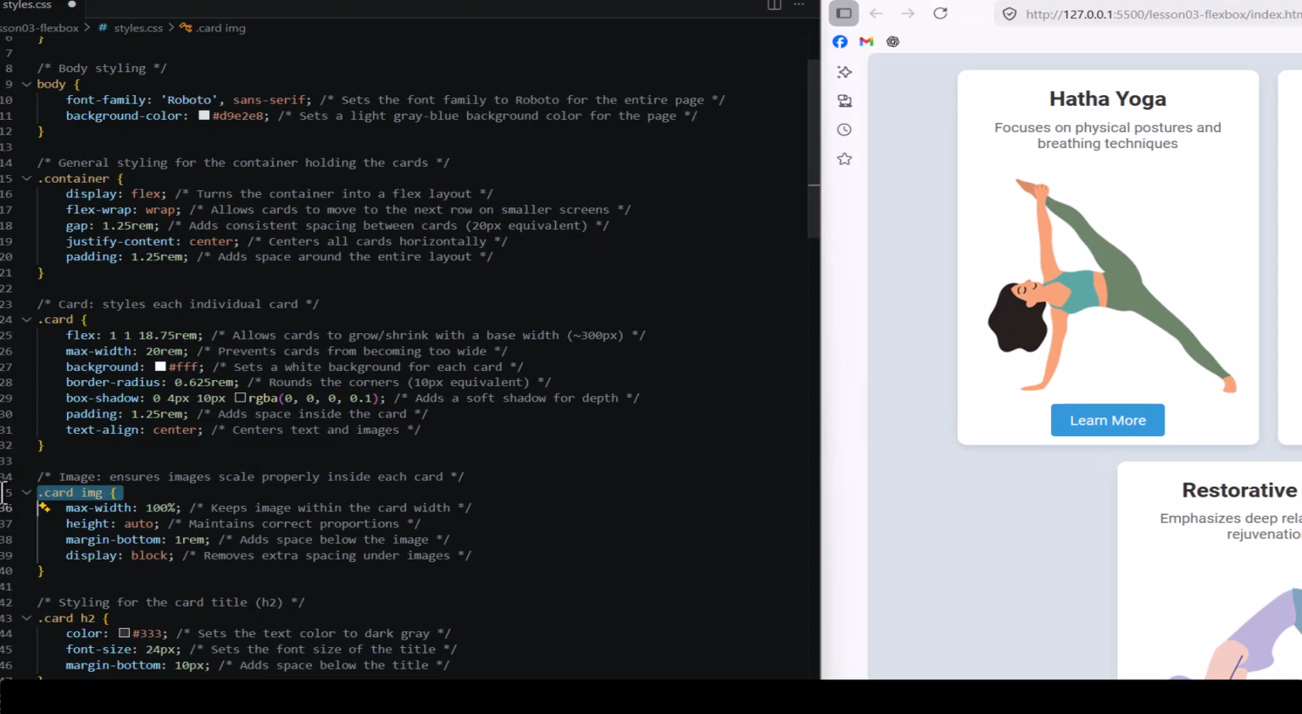I'll set the image to a max width of 100% so it never extends beyond the width of the card. I'll use height auto to maintain the correct aspect ratio. I'll add a small margin below the image to create space between the image and the content below. And I'll use display block to remove any extra spacing that can appear under images.